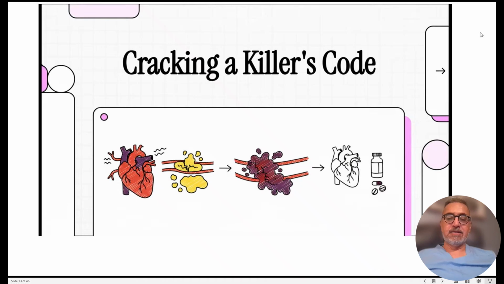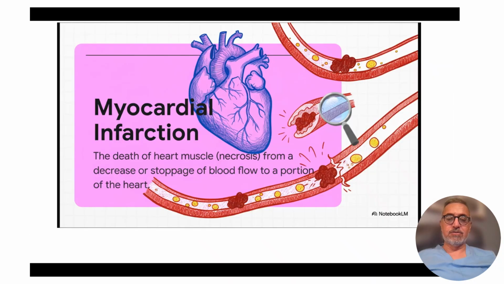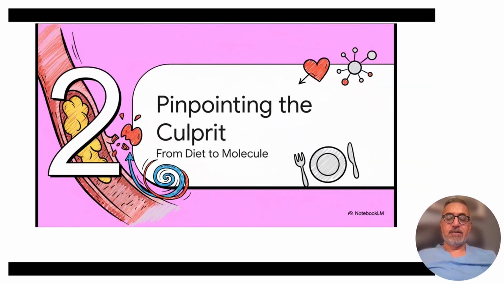Heart attack is the leading killer, and in this presentation today, we're trying to crack the killer's code. Myocardial infarction is death of the heart muscle, necrosis from stoppage of blood flow to a portion of the heart. In order to pinpoint the culprit, much research happened. In the early 70s, the cause was unknown. Subsequently, the etiology of the heart attack was ascertained.